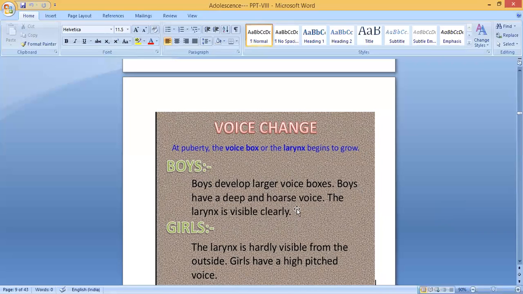Boys have a deep and hoarse voice. The larynx is visible clearly. So for boys, the larynx will get a very big size and it will be very clear. But in the case of girls, the larynx is hardly visible from the outside. Girls have a high pitched voice. So this is the difference during this time for boys and girls. Boys develop larger voice boxes or larynx, and boys have a deep and hoarse voice. The larynx is visible clearly from outside. For girls, the larynx is hardly visible from the outside. Girls have a high pitched voice.